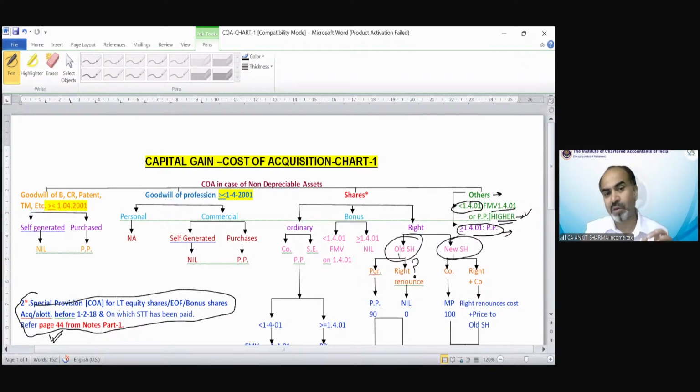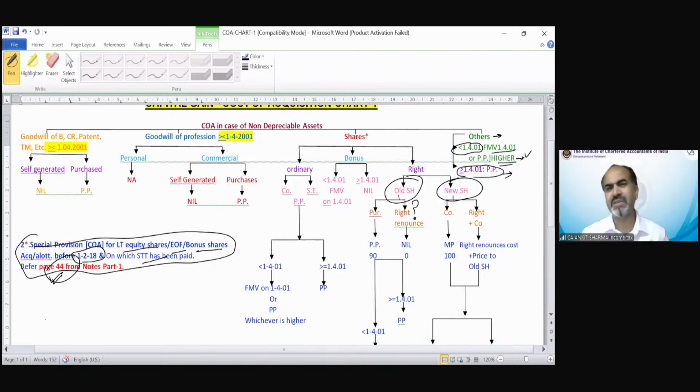That is the special provision for cost of acquisition for long-term equity shares, equity-oriented fund, or bonus shares acquired or allotted before 1st February 2018 and on which STT has been paid. So these provisions we will discuss today or the day after in the next class when we discuss page number 44. So the basic provision of cost of acquisition has been completed, but there are certain clarifications.